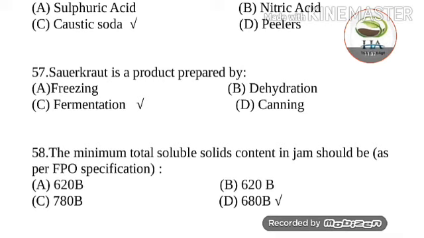Next question is, sauerkraut is a product prepared by freezing, dehydration, fermentation, and canning. So sauerkraut is a fermented product. So fermentation is correct answer, option C. Sauerkraut is a fermented product of white cabbage, and mostly lactic acid fermentation takes place, and 1.5% lactic acid is present in sauerkraut.